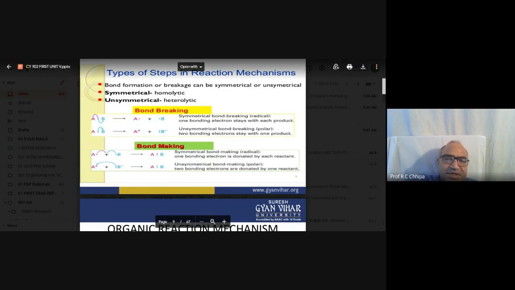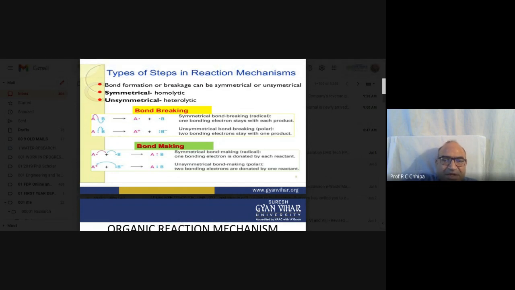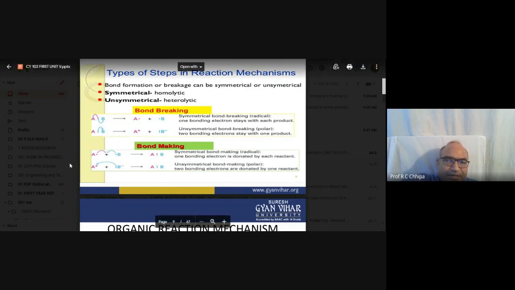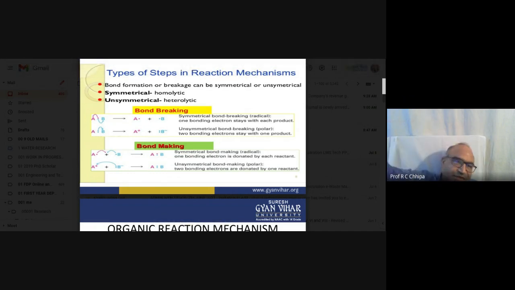Another way is unsymmetrical, the well-known one. Here ions are formed, the nucleophile or the electrophile, and that is because of the polarity in the molecule. So unsymmetrical bond breaking is the second way. The first way is symmetrical bond breaking, where each electron goes to each one. Here the paired electrons go where?